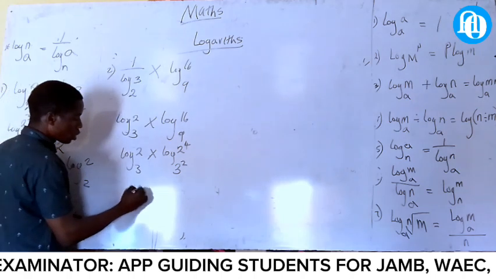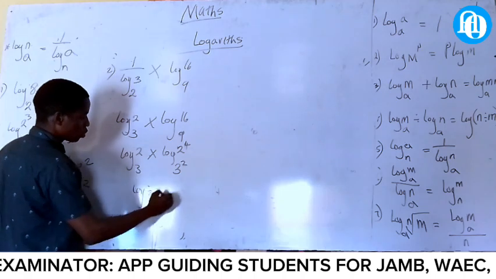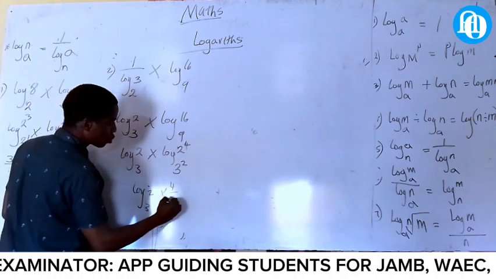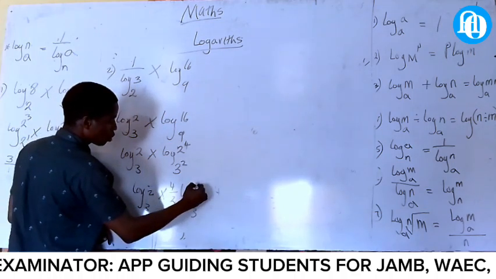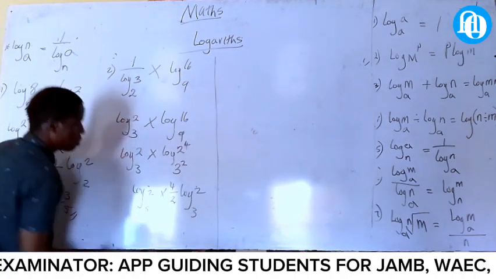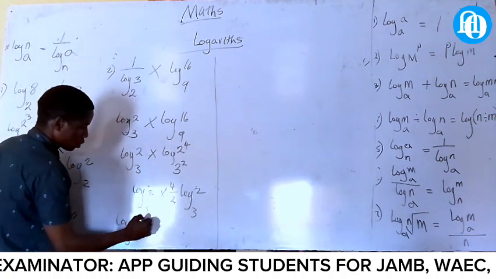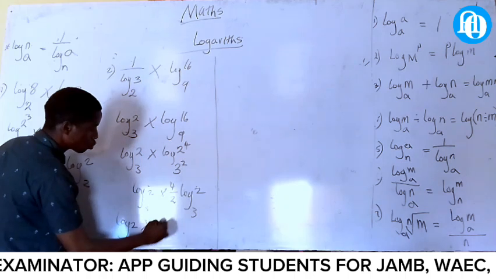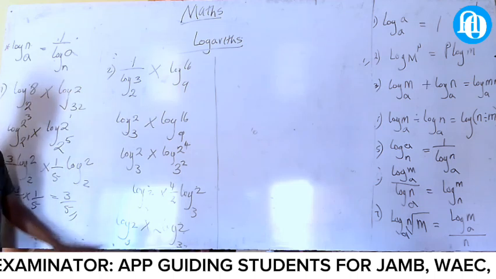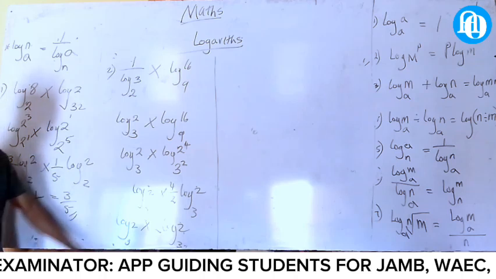This one now is log 2, 3, 2 times log. This one will come at the back will be 4 all over 2 log 3, 2. Now, you can tell me, now it will be log 3, 2, times this one divided by this is what? 2. Log 2, 3, 2. This one and this one, they are the same thing, but it cannot cut. They are the same thing.